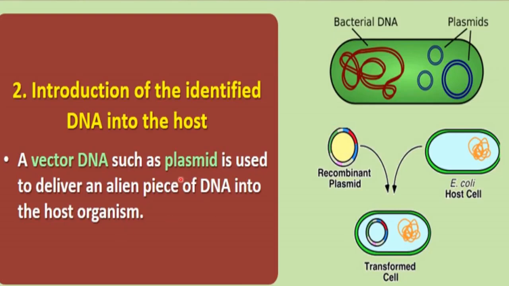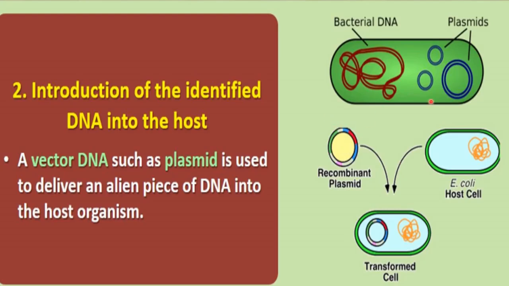So these plasmid vectors are used here. Like you can see here, this is a bacterial cell, and this is bacterial chromosomal DNA, and this is extra chromosomal DNA present in bacteria. And what are these? These are plasmids. Different numbers of plasmids can be present in different cells, right? So these are plasmids which are used as vectors to transfer the DNA into the host organism, right?